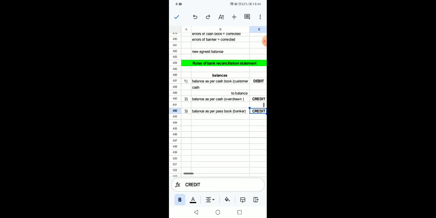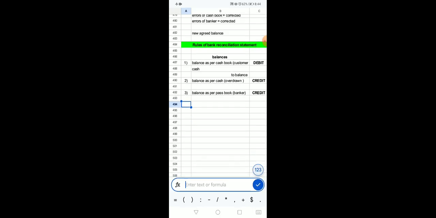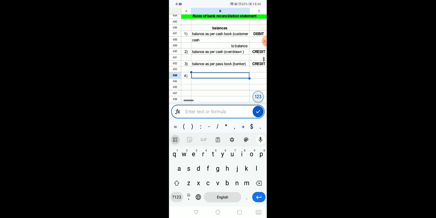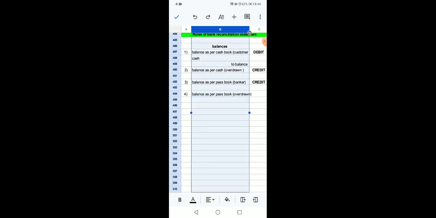So these are three balances and one more balance you have. Any guess? You can tell me. Fourth is if the balance is shown as per passbook but that balance is overdrawn, overdraft, one of the same thing. Overdrawn balance as per passbook.